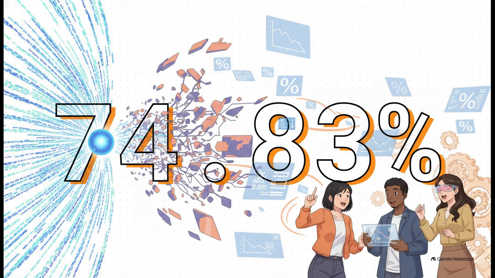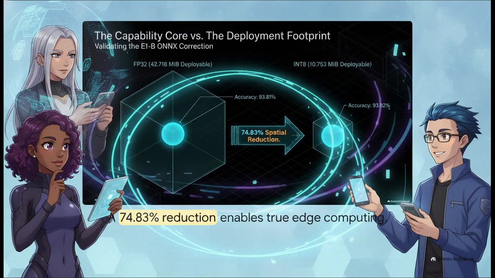And why is that tiny plus 0.01% difference so spectacular? Because it translates to an absolutely staggering 74.83% reduction in deployable size. They shrunk the model to nearly a quarter of its original footprint, with virtually zero immediate loss in clean data accuracy. Shrinking the model's deployable boundary from 42.7 megabytes down to just 10.7 megabytes is a gigantic leap toward true